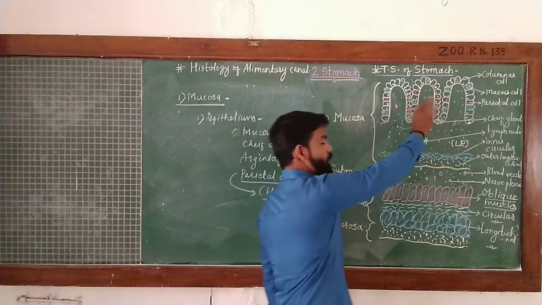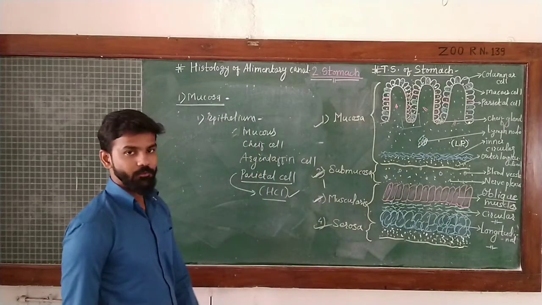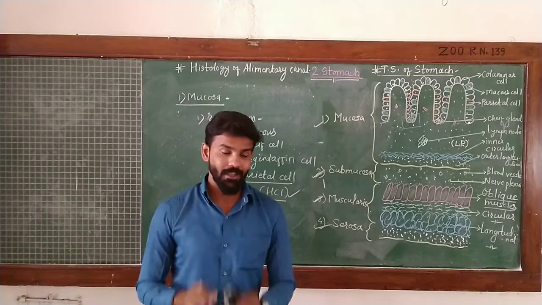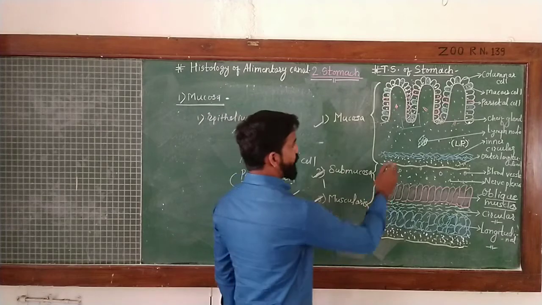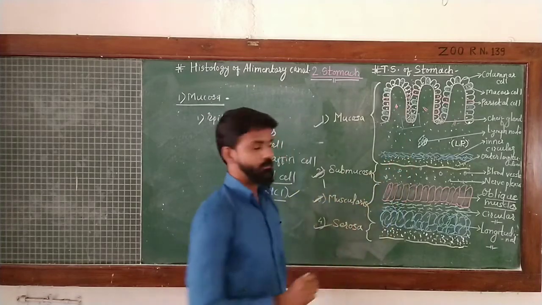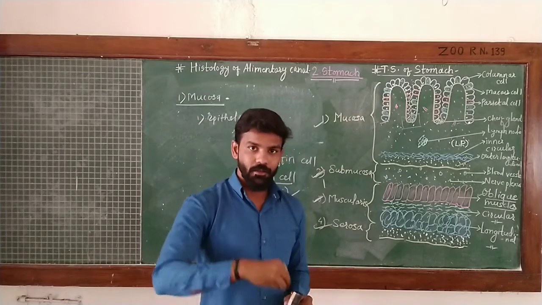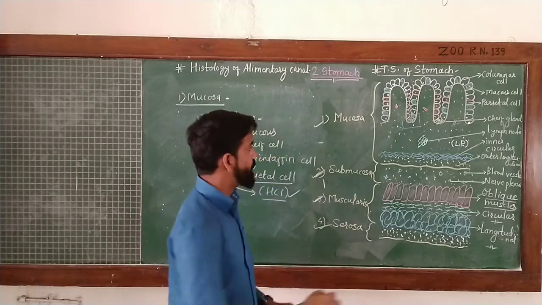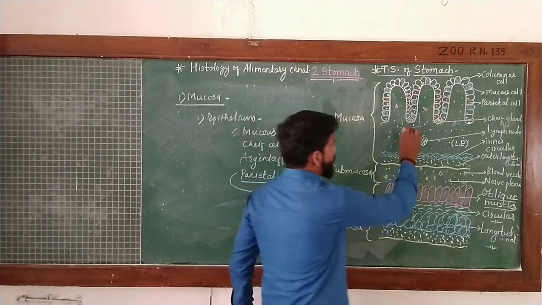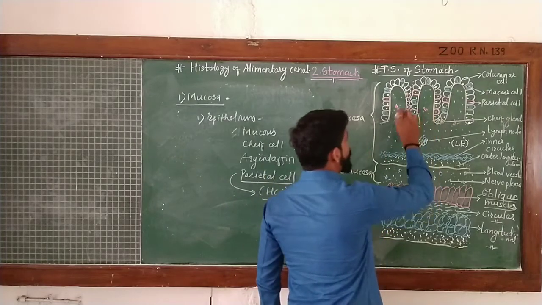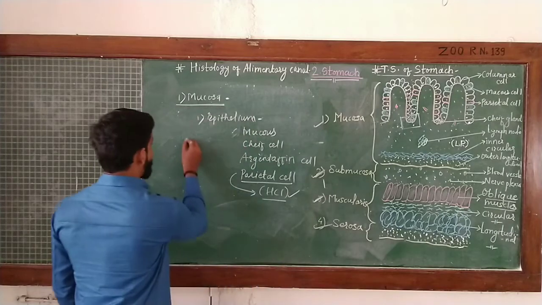This epithelial lining in the stomach shows distribution of these four types of cells with their respective secretions, and these cells form the glands which are distributed inside the lamina propria and submucosa region, and their secretion in the gland is collected in the lumen of that gland and finally released into the lumen. Here the part which is present between two adjacent folds of rugae is called gastric pit.